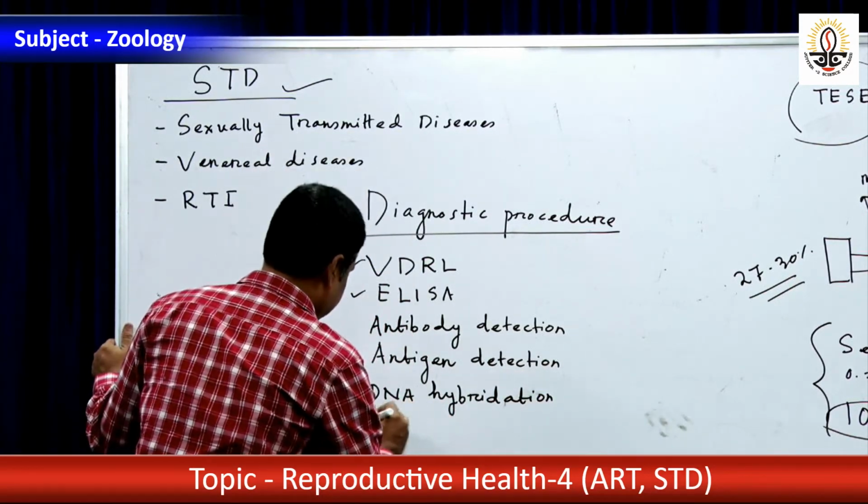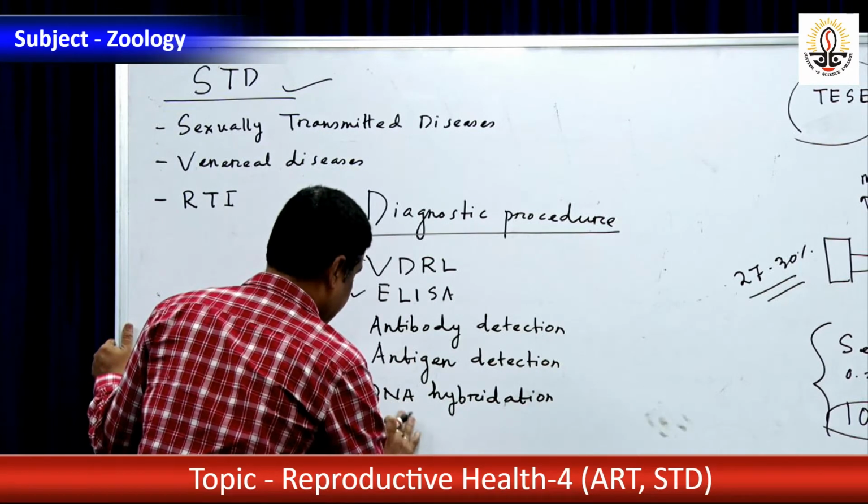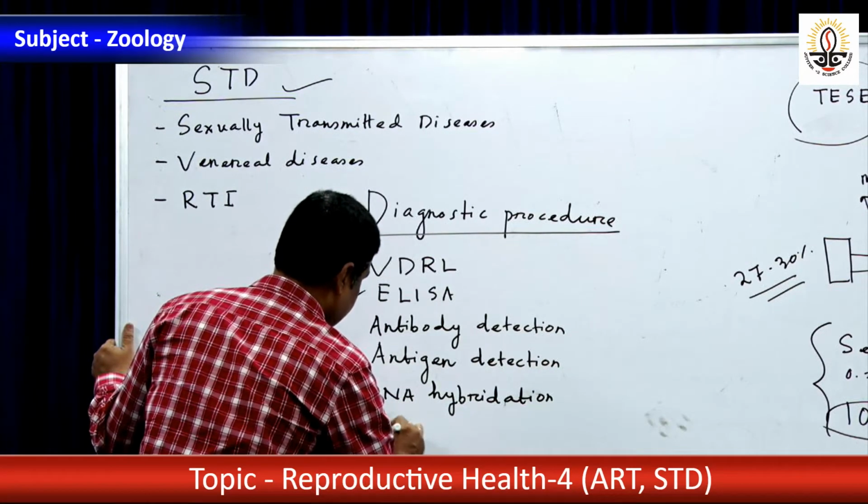Another one is you may say Western blotting test or cell culture of genital secretion.